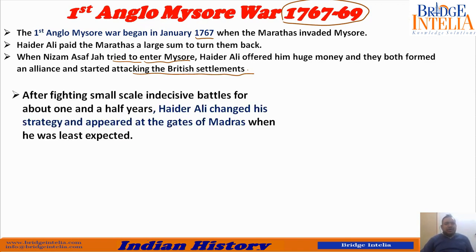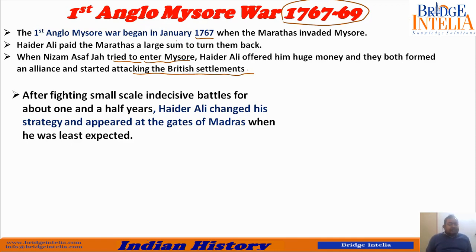After fighting small scale indecisive battles for about 1.5 years, Hyder Ali changed his strategy and appeared at the gates of Madras when he was least expected. Now you see, small scale battles had started, but there was no proper outcome. Nobody could say who was winning, who was losing. It was indecisive, small scale. Sometimes the British used to win, sometimes these Indian rulers used to win. So Hyder Ali thought of a new strategy. He thought, let me do something which is unpredictable.